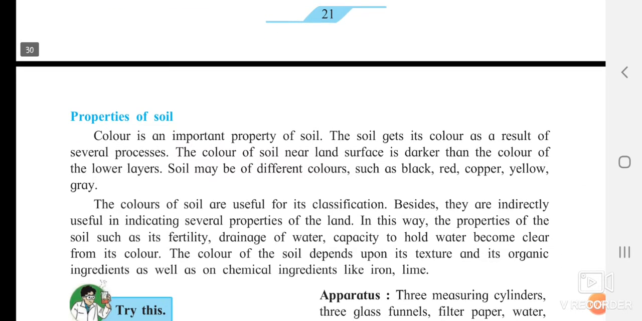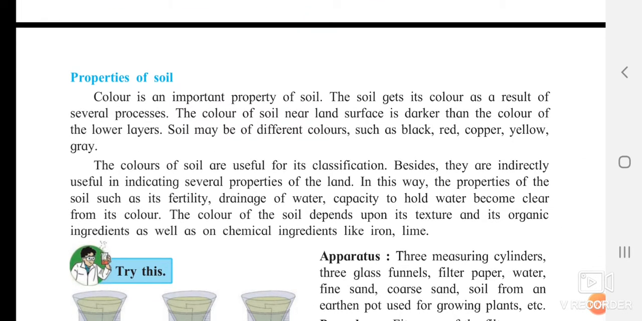So what are the properties of soil that we will see? Color is an important property of soil. The soil gets its color as a result of several processes. So the color of a particular soil is decided by the processes which are taking place to form that soil. The color of the soil near the land surface is darker than the color of the lower layers. If you see the soil present on the topmost part, it is darker than the downward layers.